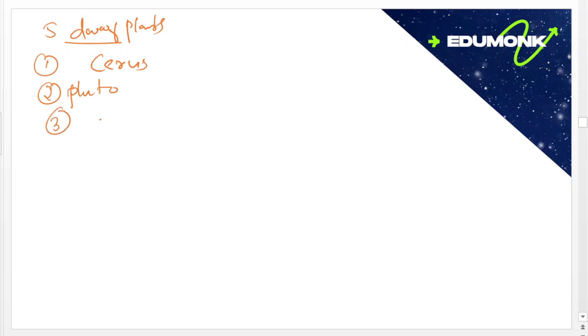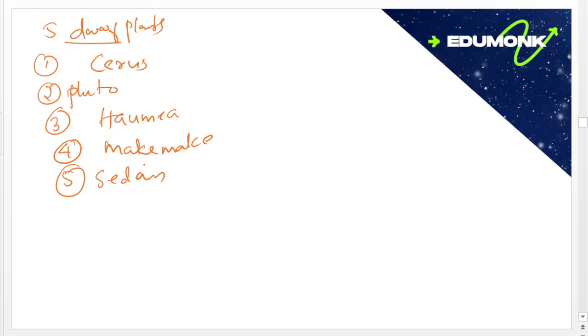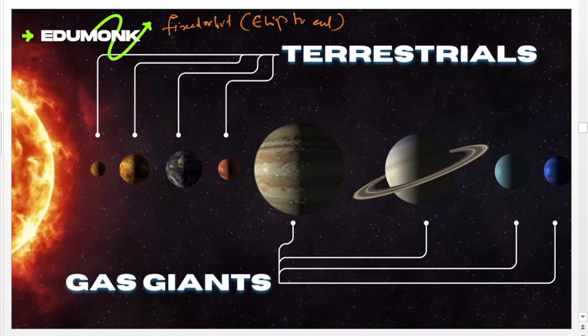The 5 dwarf planets are: first one is Ceres, second one is Pluto, third one is Haumea, fourth one is Makemake, and fifth one is Sedan. Then our planets are grouped into two categories.